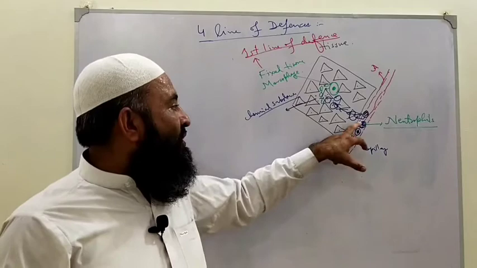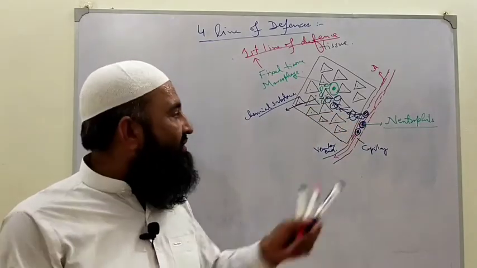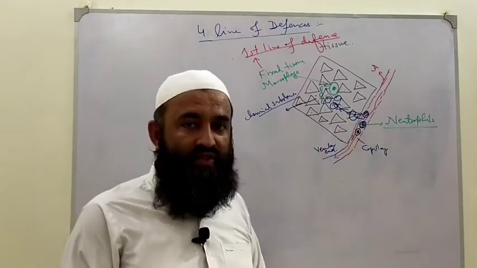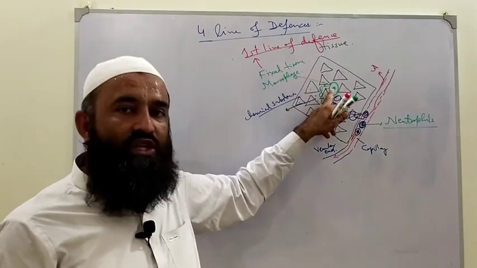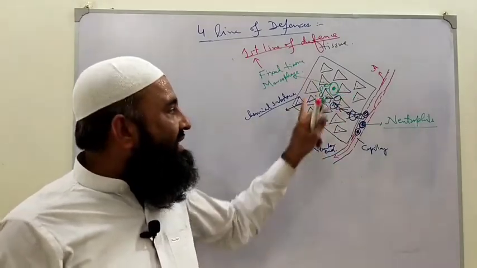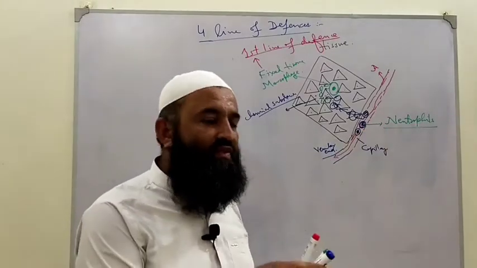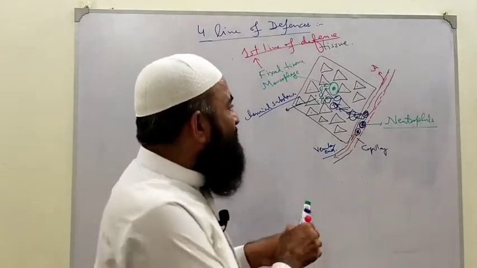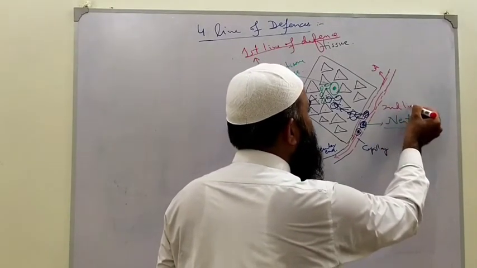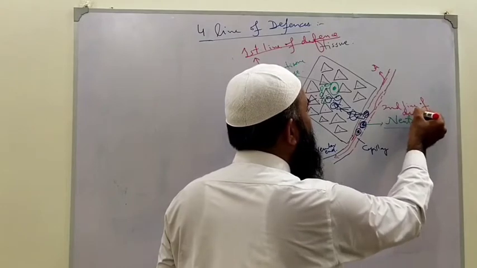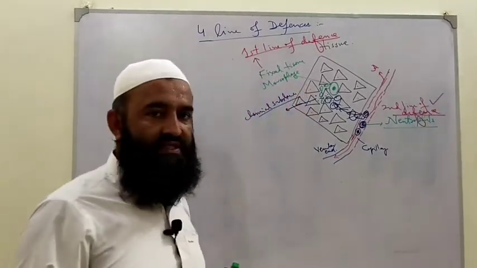Clear? So neutrophils came from the blood basically. The function of these neutrophils is again phagocytosis. So the first defense was the role of fixed tissue macrophages. The second defense is the role of these neutrophils, they come from the blood. Clear? So what will these neutrophils do? They will create a second line of defense against any infection. Importantly, second line of defense.